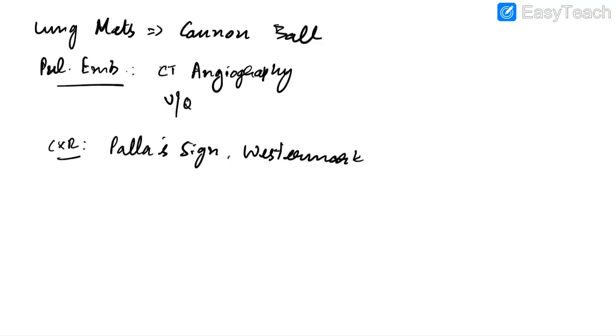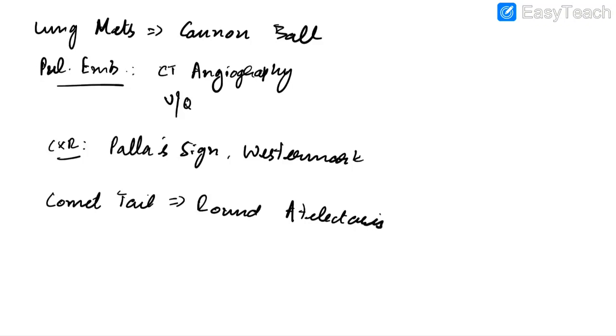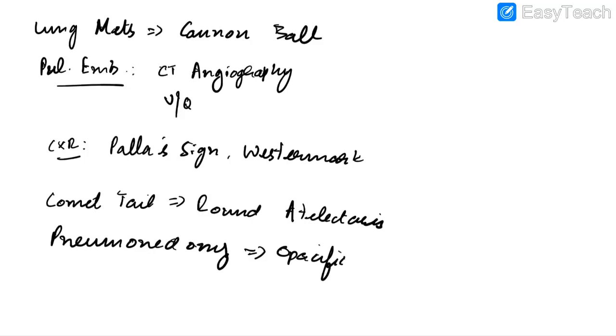Other named signs in chest imaging are comet tail sign, which can be seen in round atelectasis, and in case of pneumonectomy, that is when you remove a lung, you can see opacification of hemithorax.